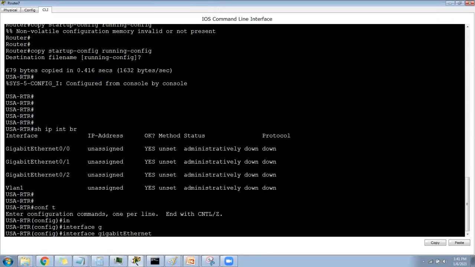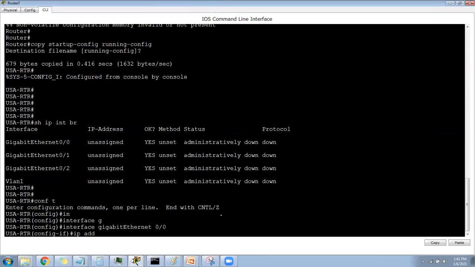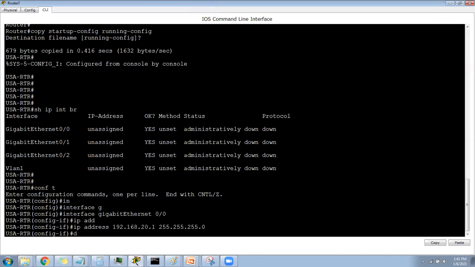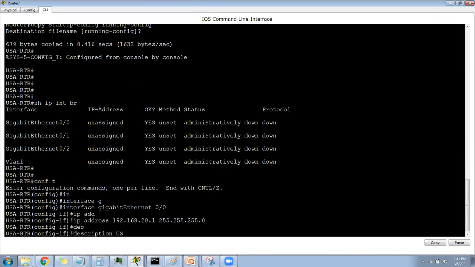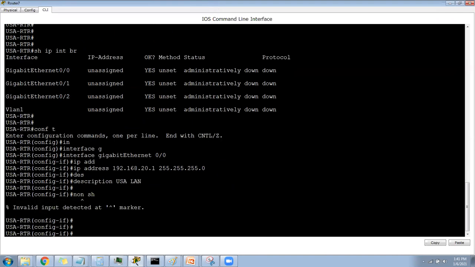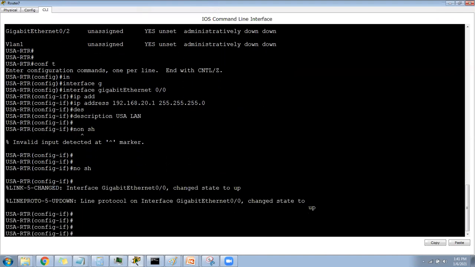Interface GigabitEthernet 0/0, IP address 192.168.20.1, 255.255.255.0. I'm not going to type the description because you understand the meaning of description. Description USA LAN. Okay, and I will say no shutdown. Okay, this is done.